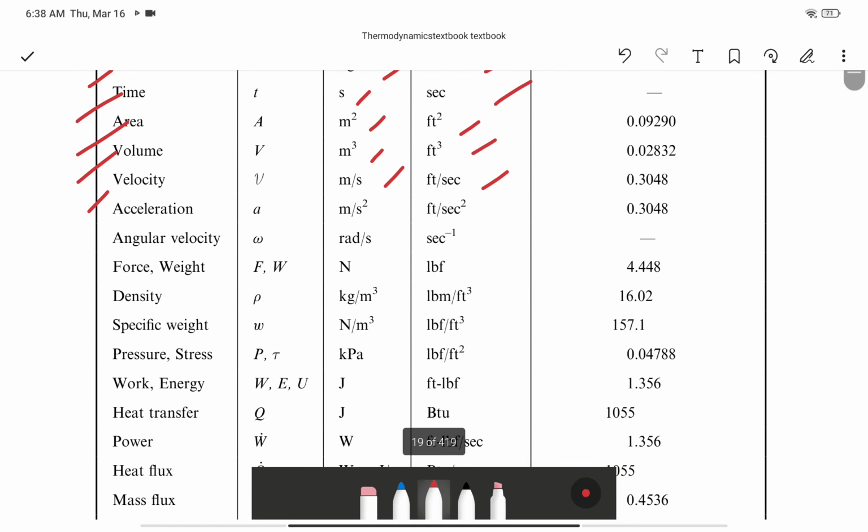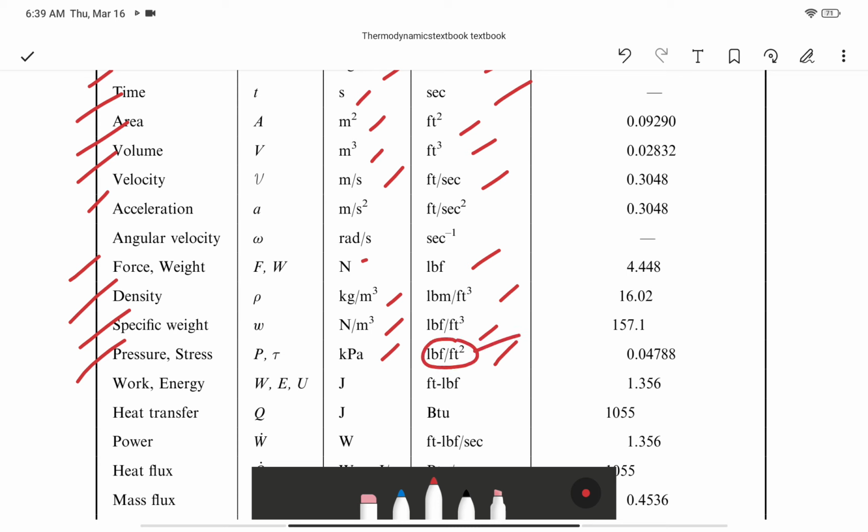And then in force, we have Newton in SI, and in English, we have pound force. In density, we have kilogram per cubic meter, pound per cubic feet. Specific weight, we have Newton per cubic meter, pound force per cubic feet. Pressure, we have kilopascal in SI, pound force per square feet. But actually, the common one is psi, pound per square inch.